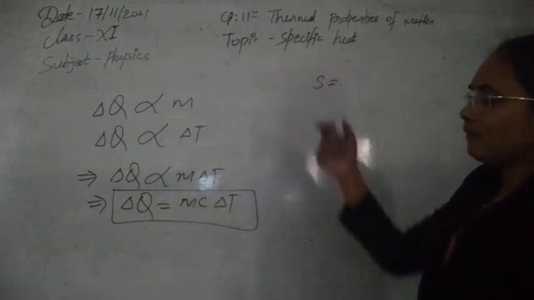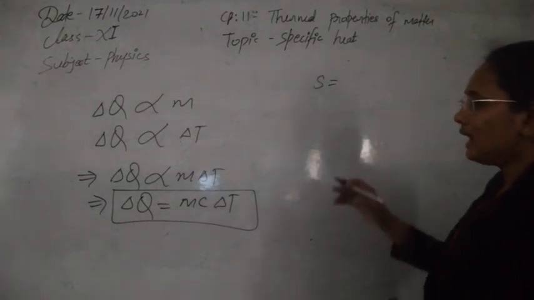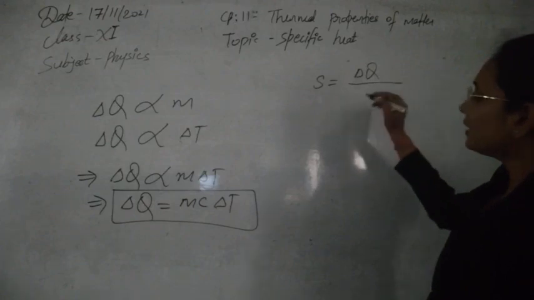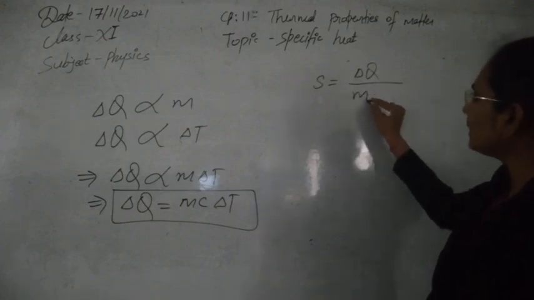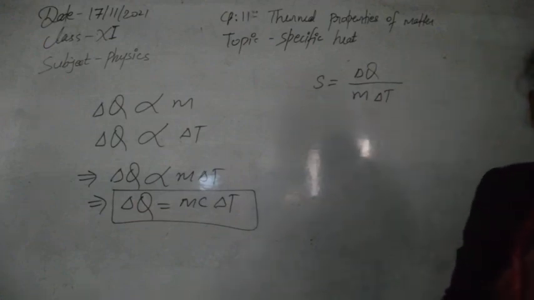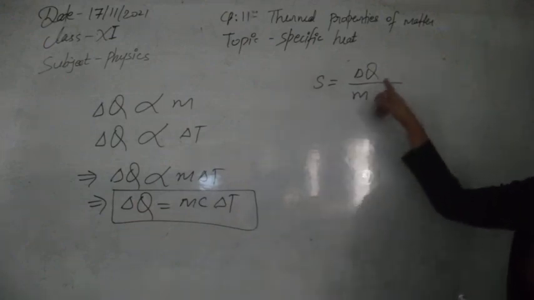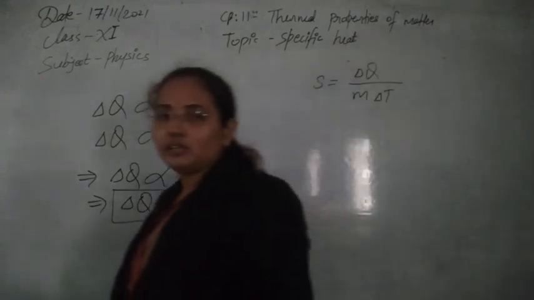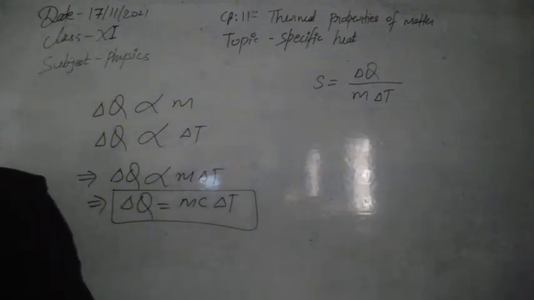So small s is the heat required, that is delta Q, to change the temperature of 1 gram by 1 degree Celsius, a unit change in temperature. So delta Q upon M delta T is the specific heat. That is the formula for specific heat.